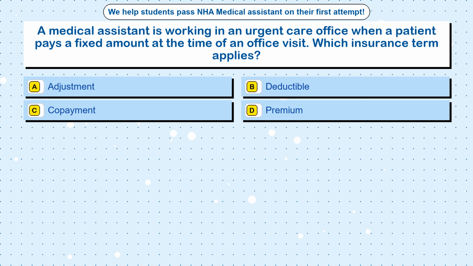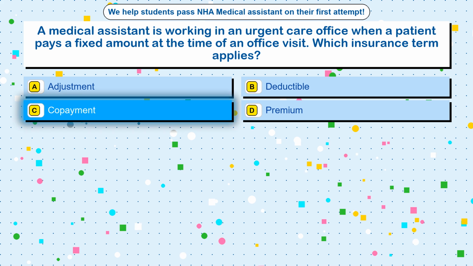Question 83. A medical assistant is working in an urgent care office when a patient pays a fixed amount at the time of an office visit. Which insurance term applies? Option A, adjustment. Option B, deductible. Option C, copayment. Option D, premium. The correct answer is option C, copayment.